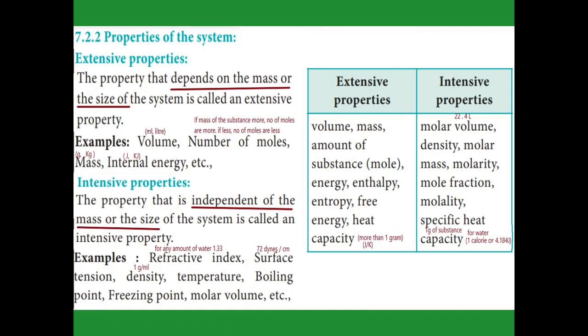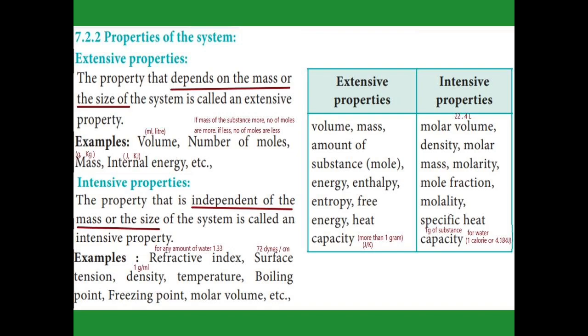Properties of a system. Extensive property: a property that depends on the mass and size of the system is called an extensive property. For example, volume. A small amount of volume we measure in ml, and a large amount in liters. So volume depends on the size and mass of the system, so it is an extensive property. In the same way, number of moles: if the mass of the substance is more, the number of moles is also more, and if the mass is very small, the number of moles is also less.